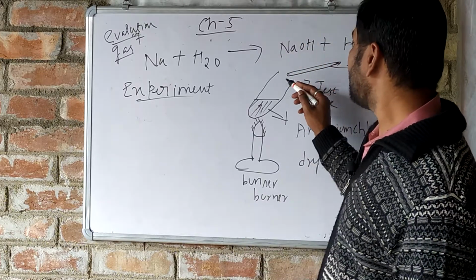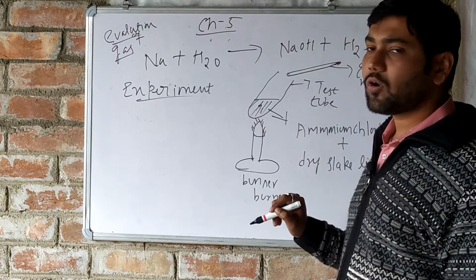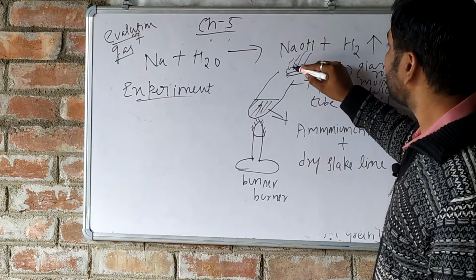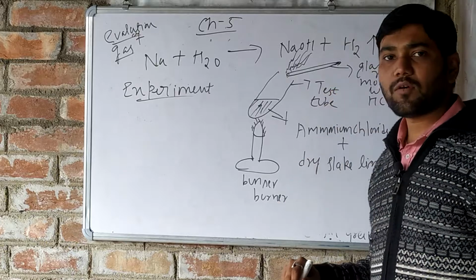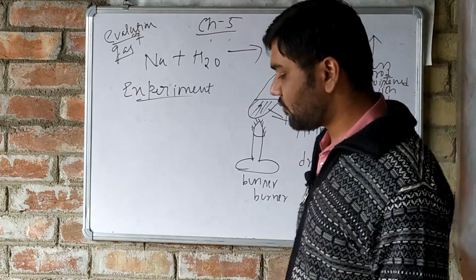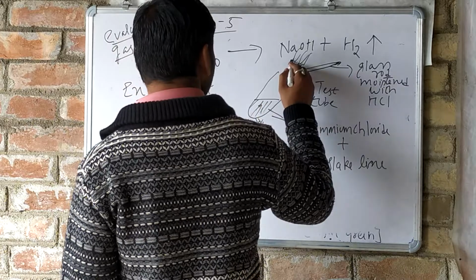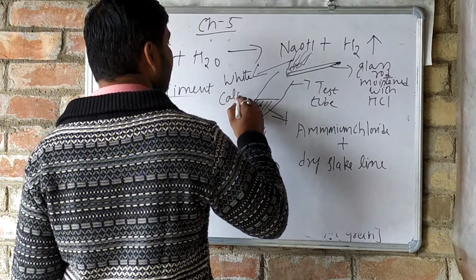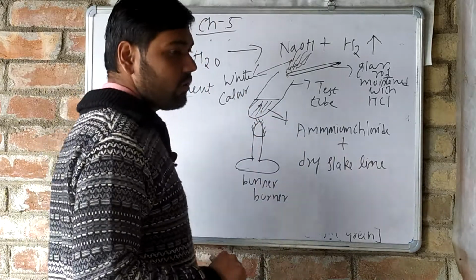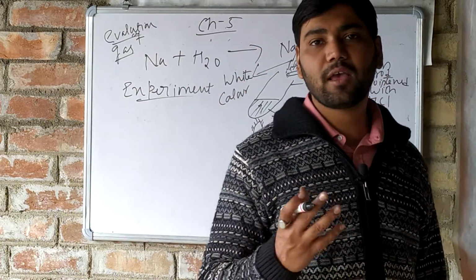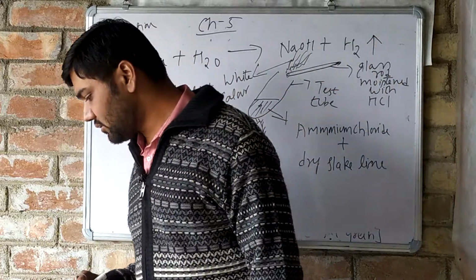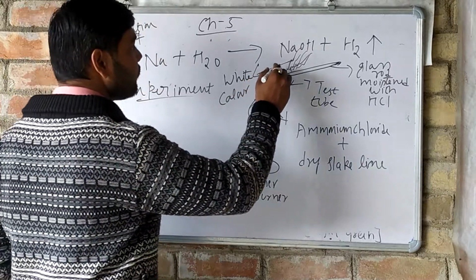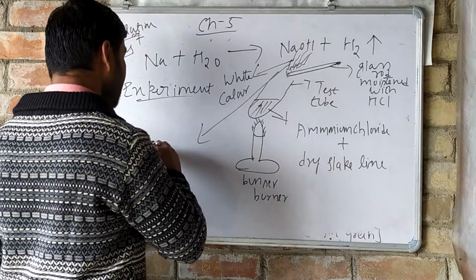And when we bring it close to the mouth of the test tube, we will see fumes evolving out. And those fumes are of which color? They are of white color. White color fumes we will see. And what are these white fumes actually? It is a gas evolving out. Which gas is it? Ammonia gas. That white fumes is actually ammonia gas.